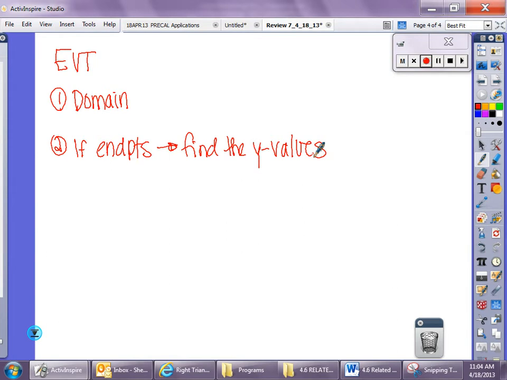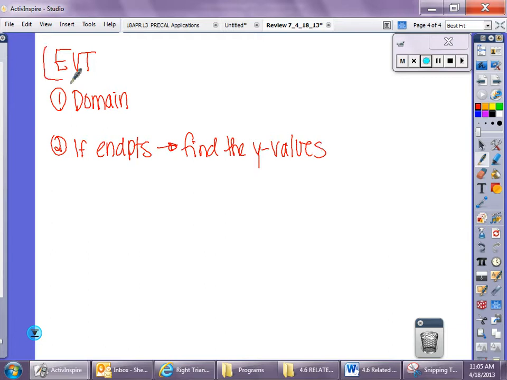Find zeros? Find f prime, and then you'll tell me to make it equal to 0, and then you'll tell me to make it equal to undefined, and you'll tell me to do a sign chart. And you get all wrapped up in that really nice calculus math. A lot of you will never remember to go back and double check endpoints and double check your domain. That's why I put those first. Alright? So starting out with that.